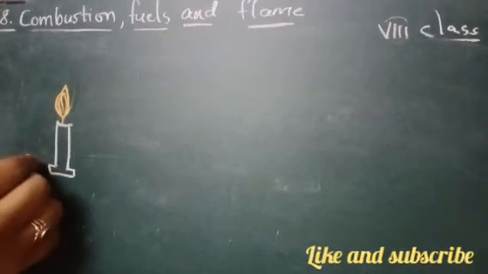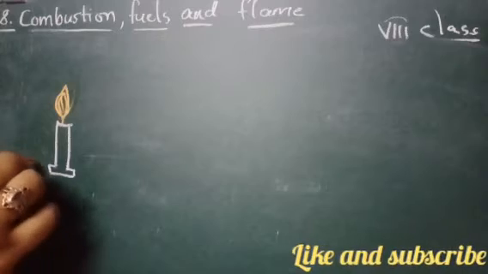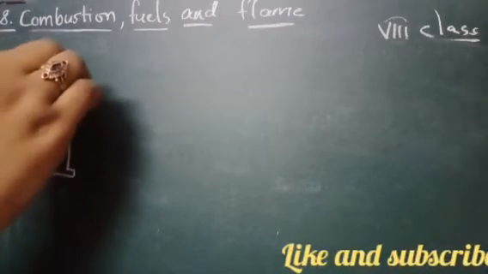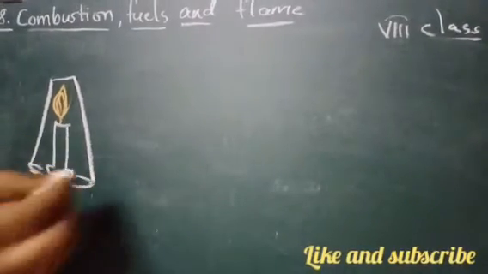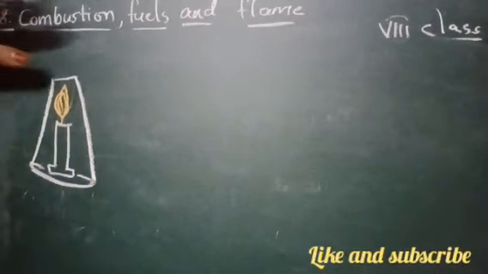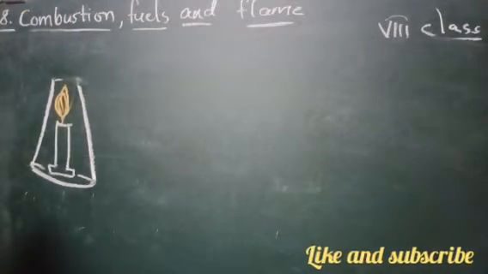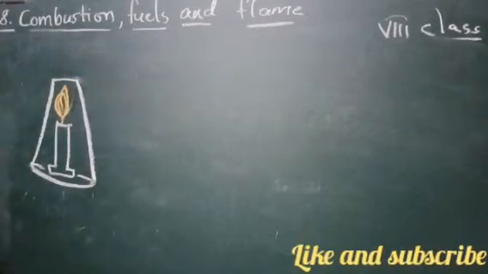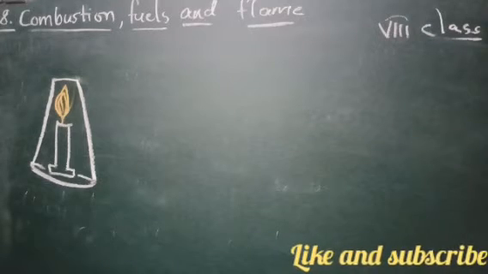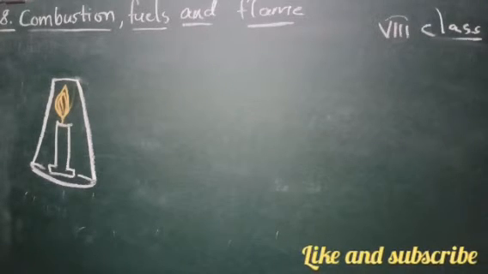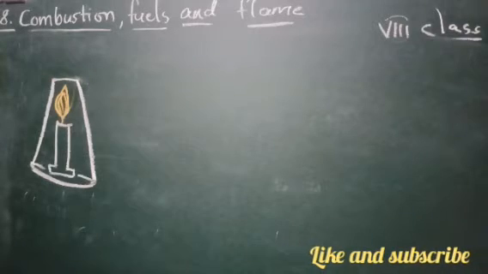We are just placing it on it, covering the candle with the glass. Now we will just see whether the candle is burning or not.